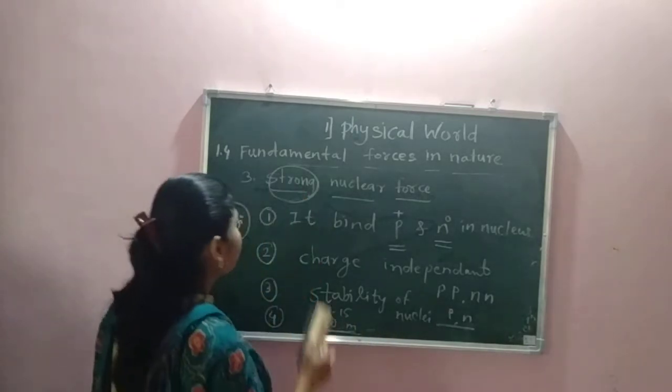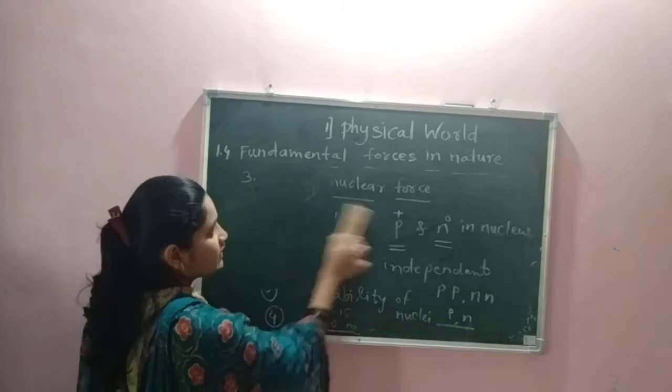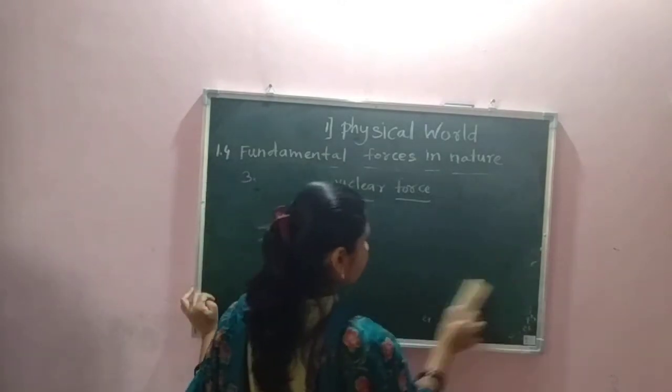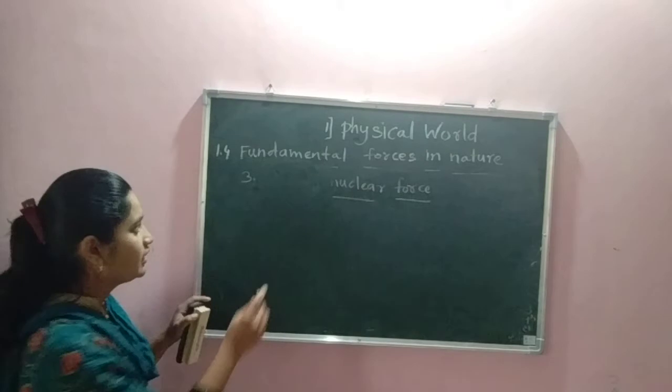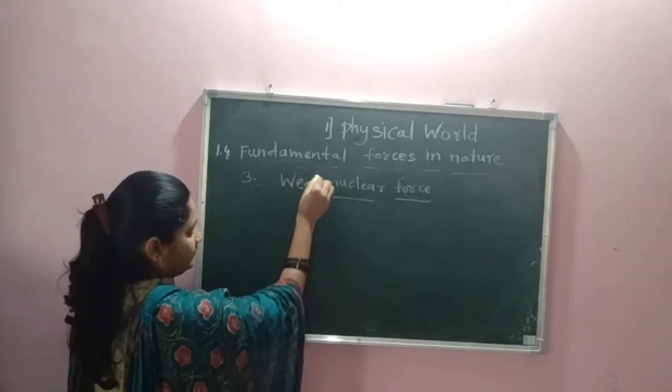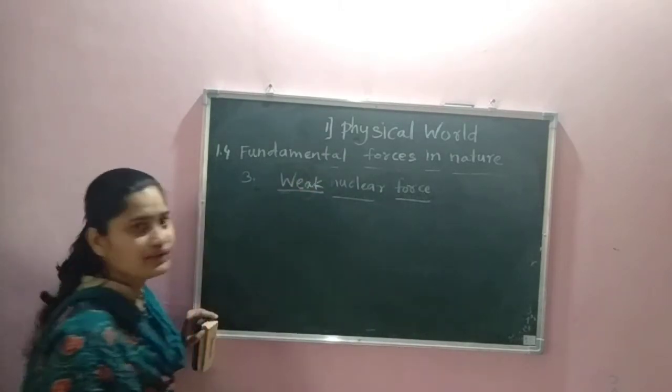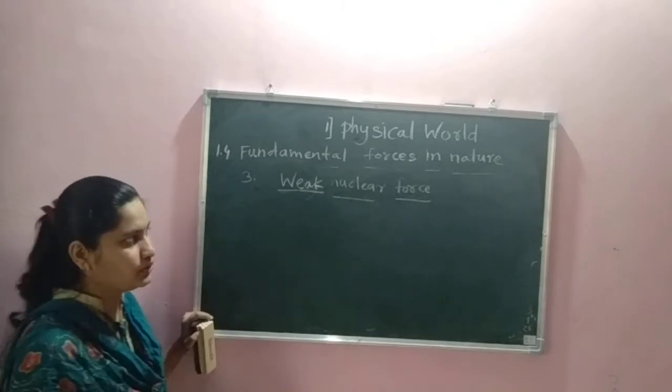Now let us see the fourth force, that is weak nuclear force. The word weak stands for what? It is weaker than strong nuclear force.